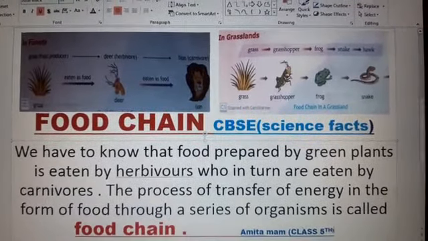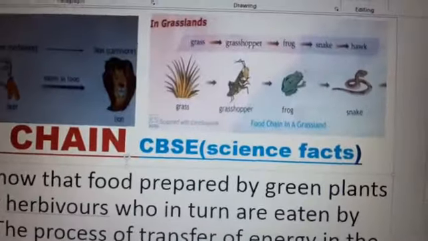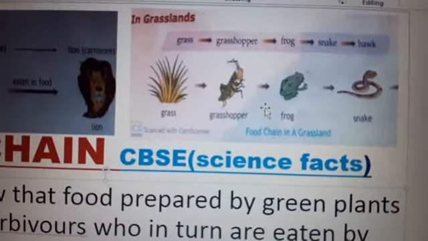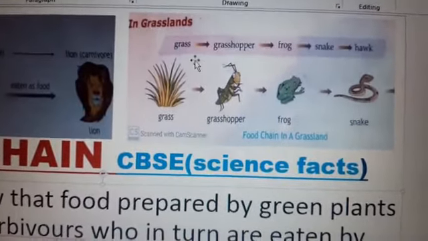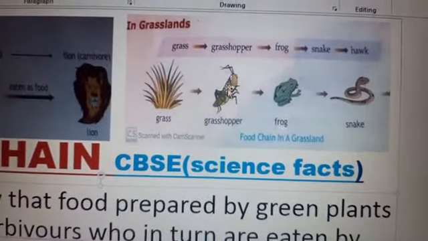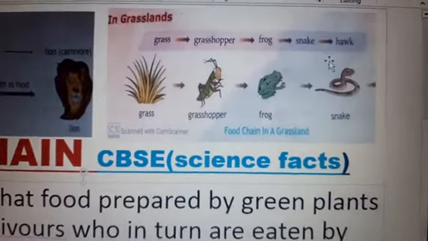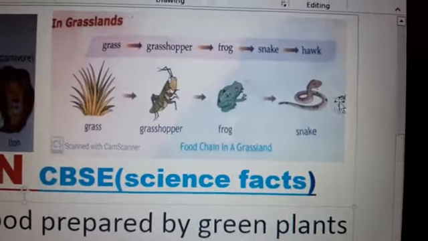How can we define food chain? Here we can see a diagram of a food chain in grassland. This is grass, grasshopper, frog, snake and hawk.